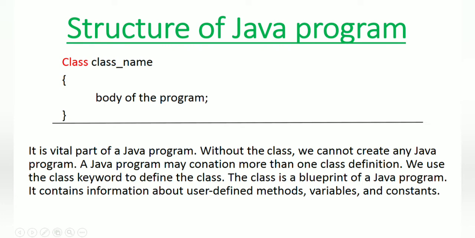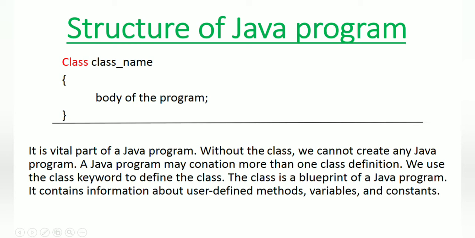Here you can see the structure of a Java program. It contains a class name. Inside that class we write the remaining body of the program. Here the word class is written in red color. That is the keyword. Then another one is the class name. There we write the class name such as student or teacher or toy car. These are the names that we give to a class.